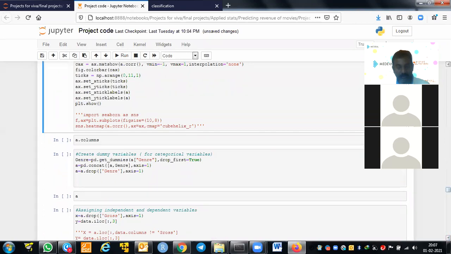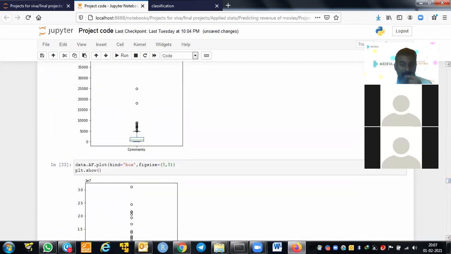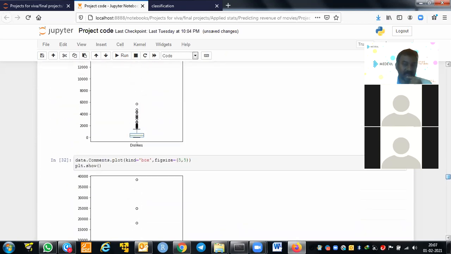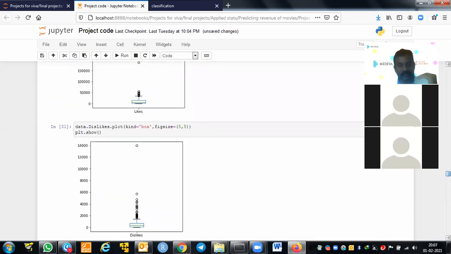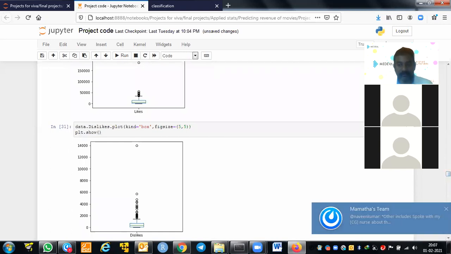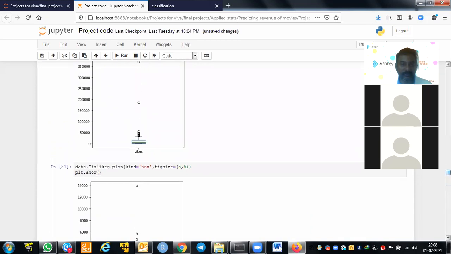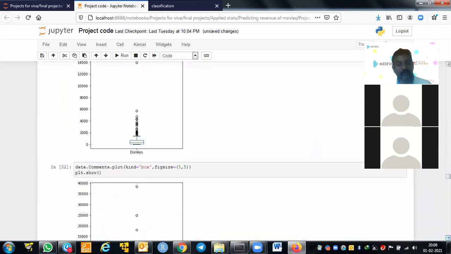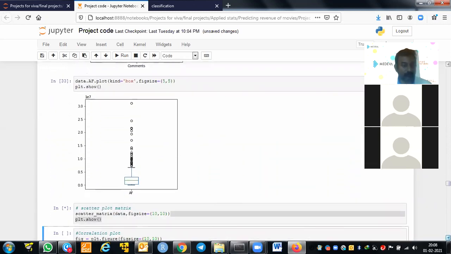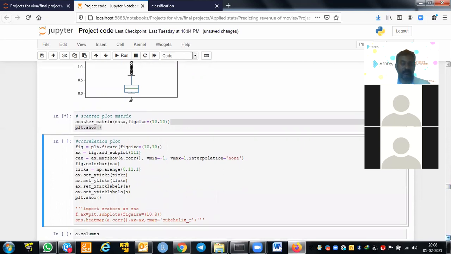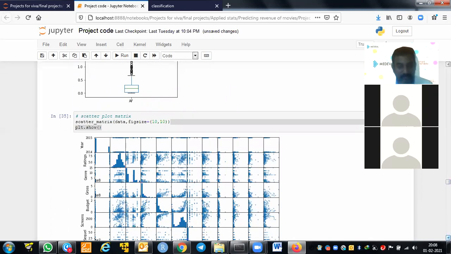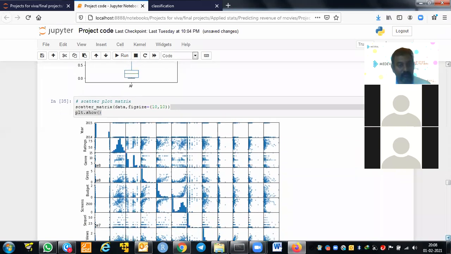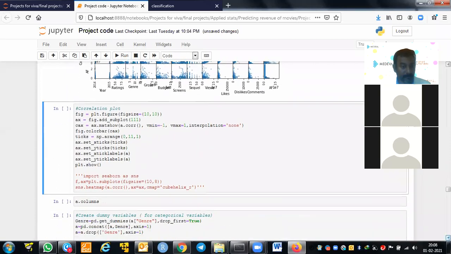Why I haven't removed the outliers now is because, especially in the movie industry, it's very much possible that some movies perform predominantly well. Like if you see Bahubali, it's possible that it might get huge money compared to small money. That's why, when we did the project last time, we observed that outliers are quite meaningful here. Understand? In movies, some movies do really well, some movies don't do very well. Movie industry is such kind of industry that it has a very wide spread. That's why we don't remove any outliers. Understand? Yes, sir.